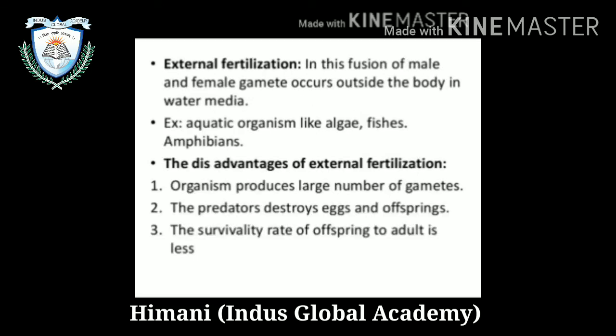Example, honeybee, some lizards. The seedless fruits are known as parthenocarpic fruits. Now, there are two types of fertilization, external and internal. External fertilization: in this, fusion of male and female gametes occurs outside the body, that means in the water medium. Example, algae, fishes, amphibians, basically aquatic organisms. Disadvantages of external fertilization: first, organisms produce a large number of gametes. Second, predators destroy eggs and offspring. Third, the survival rate of offspring to adult is very low because of predators, because of their enemies.